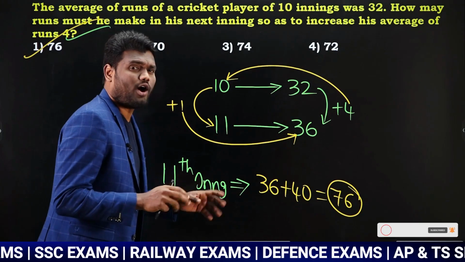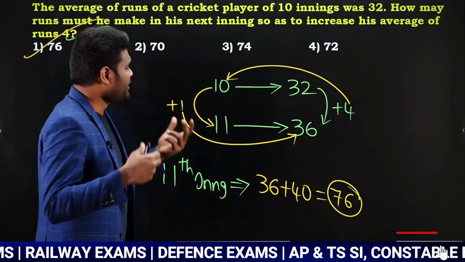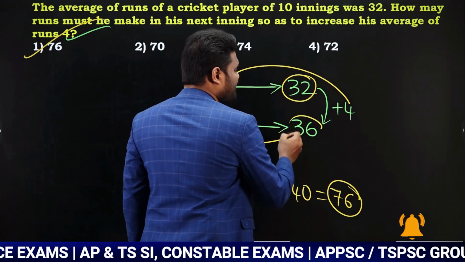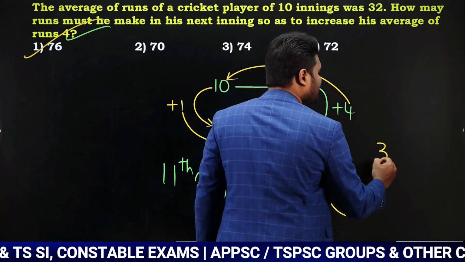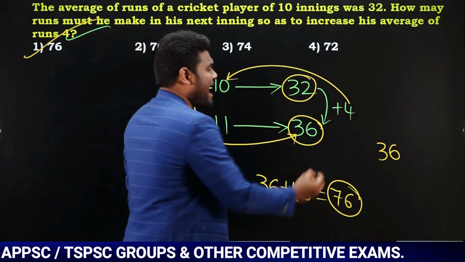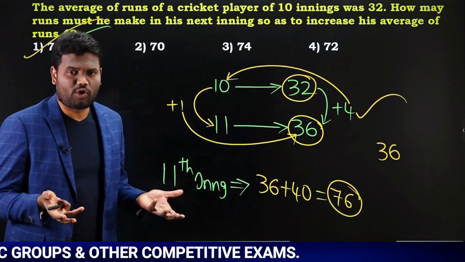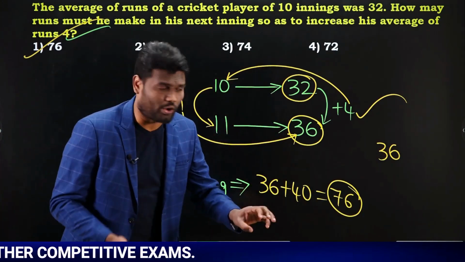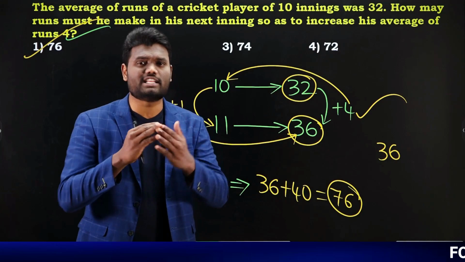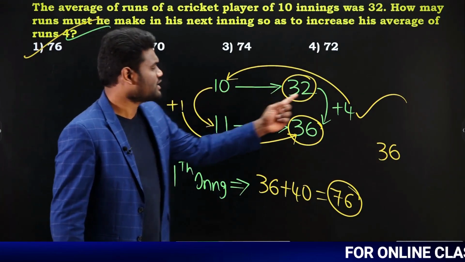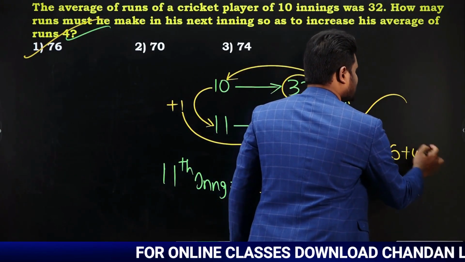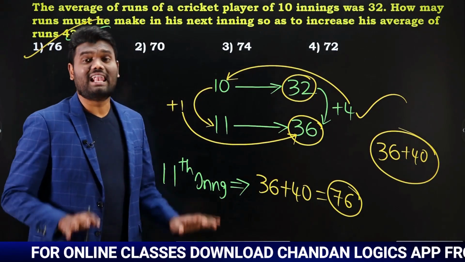Either you can solve it in this way or you can go with the concept of equal distribution. If you go with equal distribution, the initial average is 32. Now the average is 36, which means for all the 11 innings combined, the average is 36. The average increased by 4 due to this 11th innings score. When the average increases by 4, each and every innings is increased by 4. How many such innings? 10 such innings. So 4 into 10, that is nothing but 40. Which means 36 plus 40 is the total number of runs scored in the 11th innings.